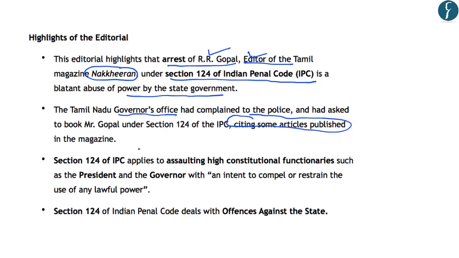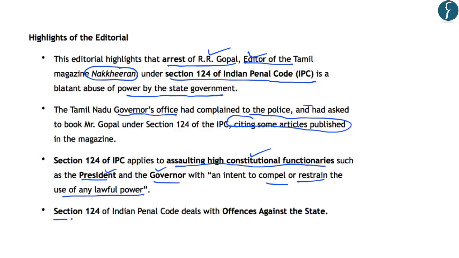Now regarding Section 124 of the IPC, you should know that it applies to assaulting high constitutional functionaries such as the President and the Governor with an intent to compel or restrain the use of any lawful power. So any activity of a person which tries to compel or restrain or limit the use of power of the President and the Governor or any high constitutional functionary can be booked under Section 124 of the IPC.